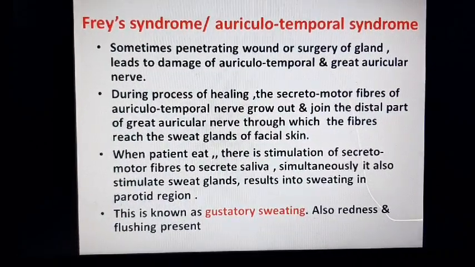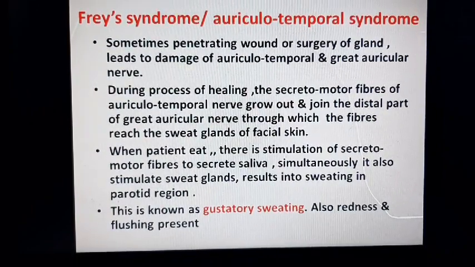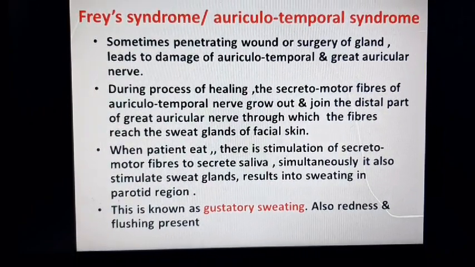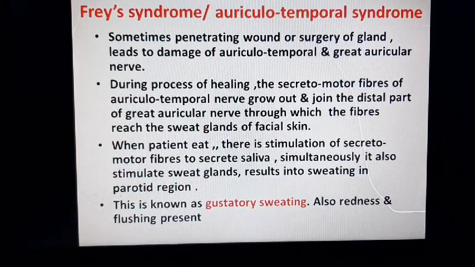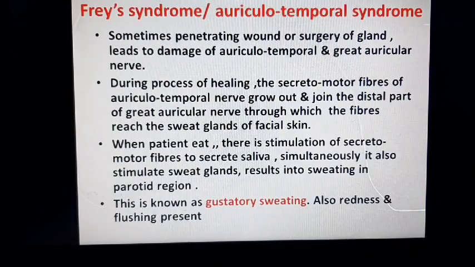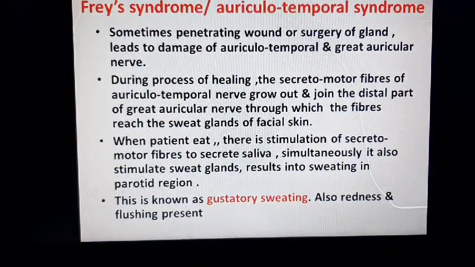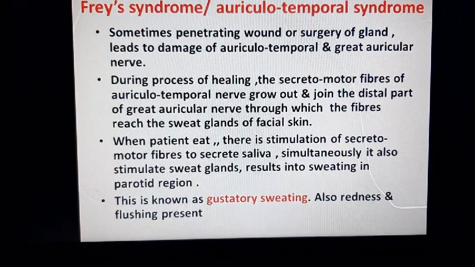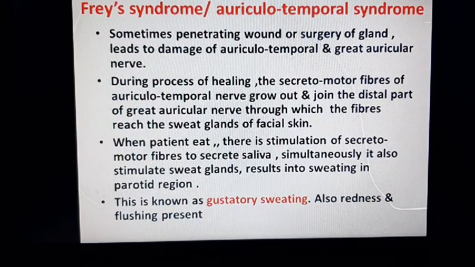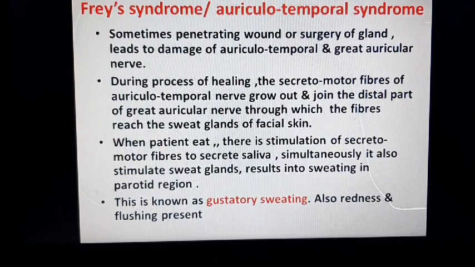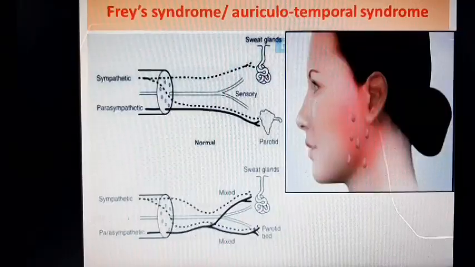As a result, when the patient eats, there is stimulation of the secretomotor fibers to secrete saliva. Simultaneously, these nerve fibers which have reached the sweat glands also stimulate them for sweating, which results in sweating in the parotid region. This condition is also known as gustatory sweating. It is associated with redness and flushing also.